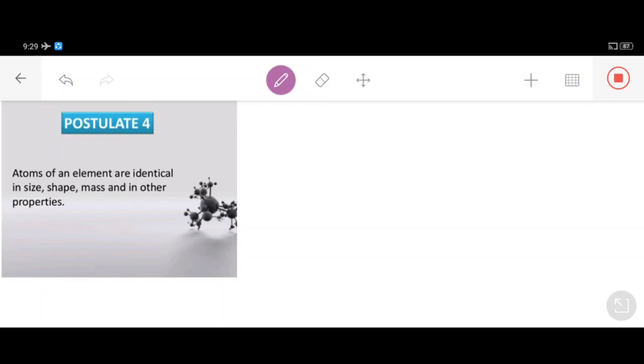So I'm trying my level best. I'm giving my heart out to make you understand the basic concept of the atom. I told you in the last video lecture that around 25% of chemistry revolves around Dalton's atomic theory. So this is a very important topic as far as chemistry is concerned. Last time we were talking about the fourth postulate of Dalton's atomic theory. Let me recapitulate what we discussed.